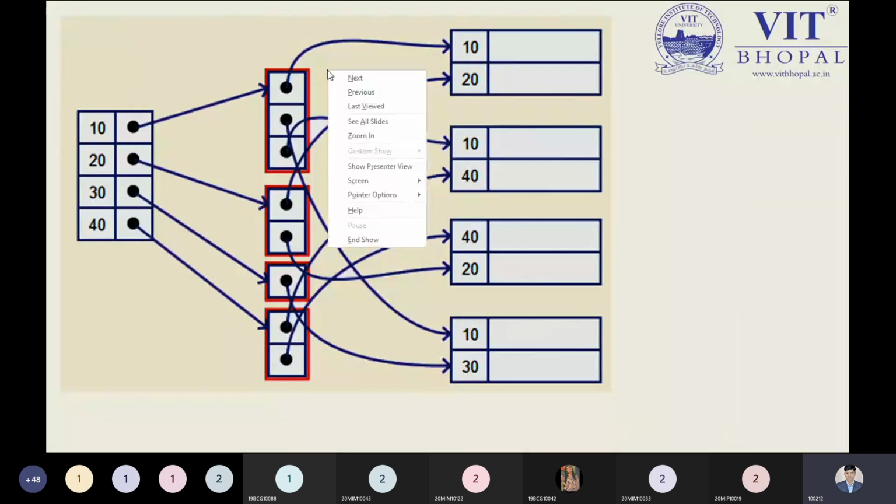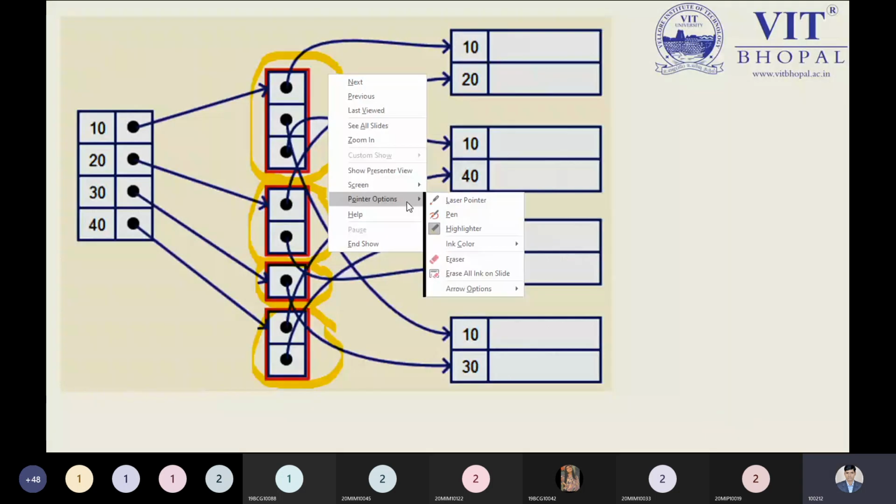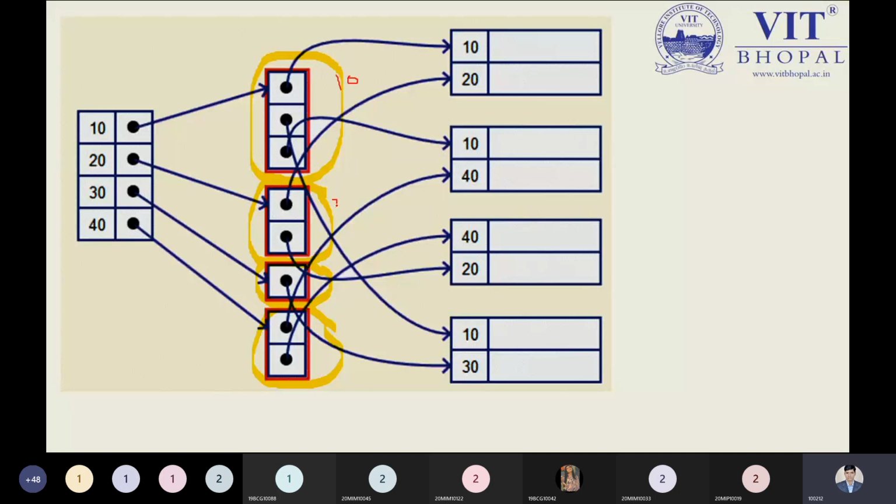Let me first draw the highlight. This is the block which belongs to 10 only. This is another block which belongs to 20 only. This is the block for 30 only, and this is the block for 40 only. This is only for 10. This is only for 20. This is only for 30. And this is only for 40.